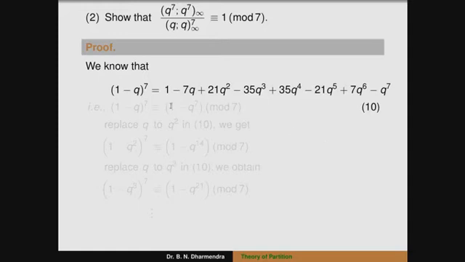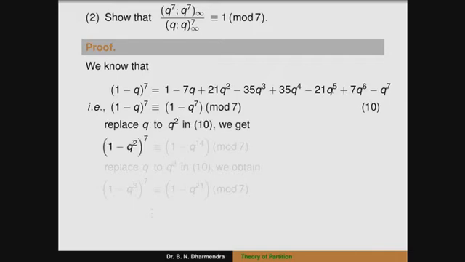Except the first term and the last term, the remaining are multiples of 7. So, definitely that is congruent to 0 modulo 7. Therefore, (1 - q)^7 is congruent to 1 - q^7 modulo 7. By using that previous one as it is, we can replace q by q^2 in the above equation. We get (1 - q^2)^7 is congruent to 1 - q^14 modulo 7.